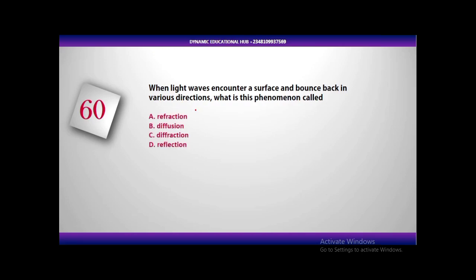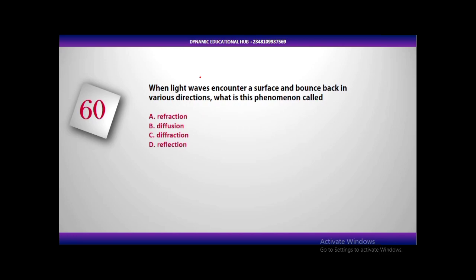When light waves encounter a surface and bounce back in various directions, what is the phenomenon called? A, refraction. B, diffusion. C, diffraction. D, reflection. Here, there is a confusion in this question, and I'm going to tell you.